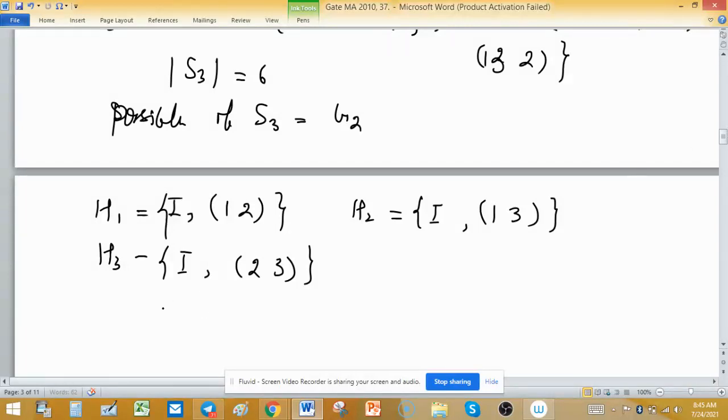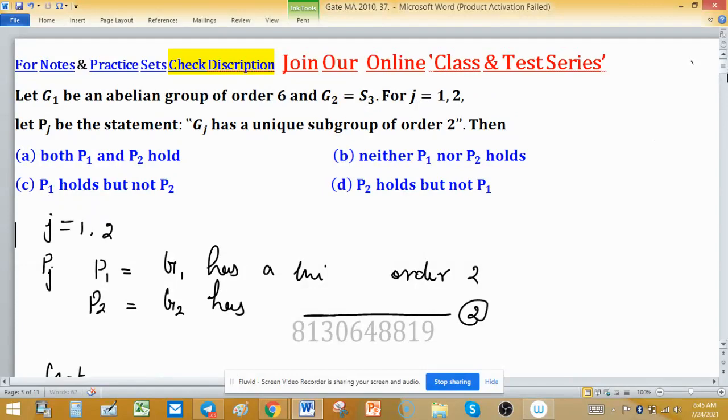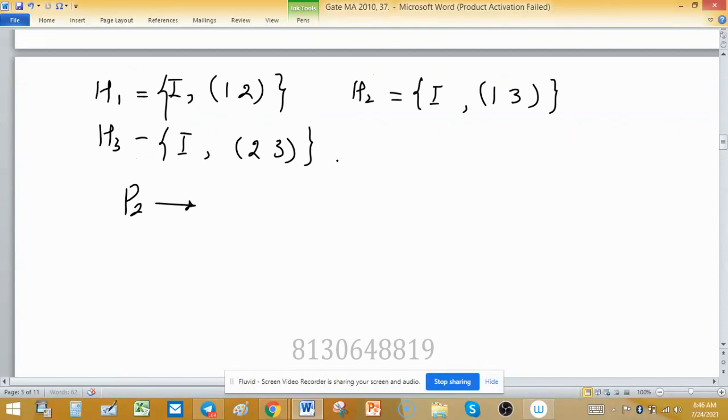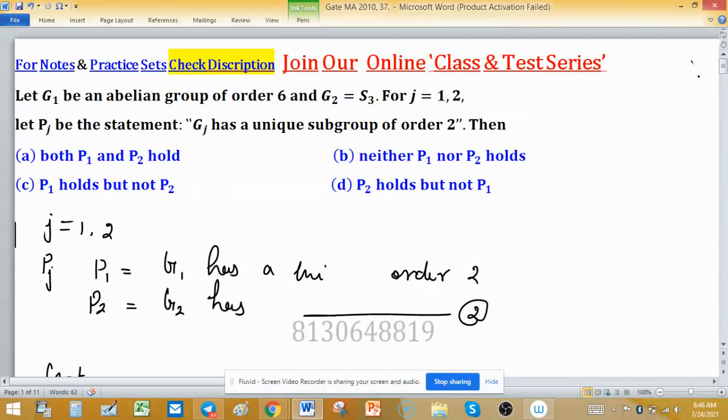Statement P2 says that G2 has a subgroup of order 2 and that it is unique, but here we can find three subgroups of order 2 in G2. So G2 does not have a unique subgroup of order 2, and statement P2 does not hold. So only statement P1 holds, but not P2. So option C is correct: P1 holds but not P2.